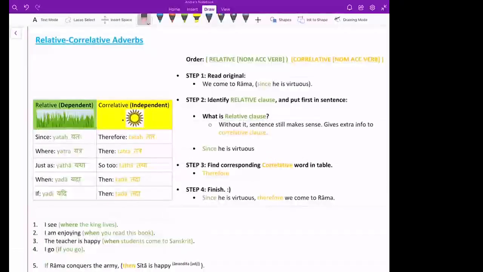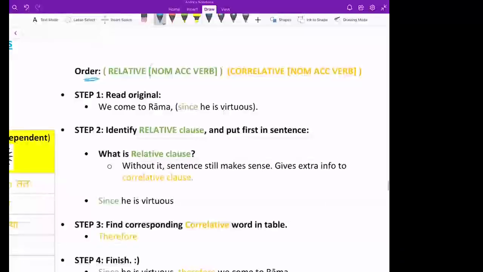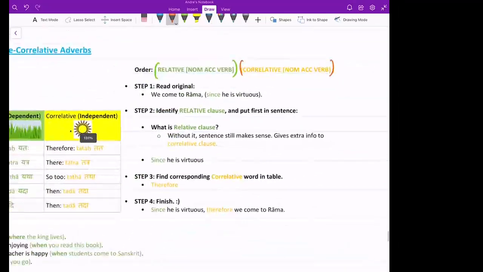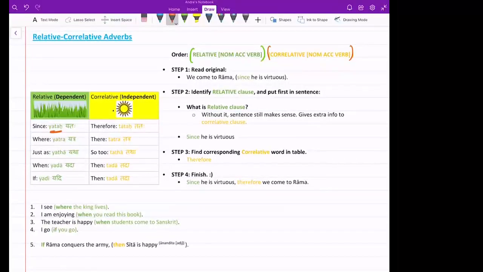So how do we now create such sentences in Sanskrit? That's the next question. What do we know so far? We know the normal sentence, just like any other day. All we're adding is we're putting relative here and we're putting correlative here. That's it. And notice the order. Relative, the green, is first. And then we got the sun, the independent, the correlative, after. So what's the order? Relative first, correlative second. Let's do an example. Relative, since you come, therefore I teach.